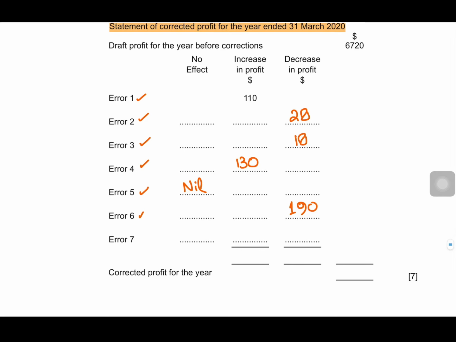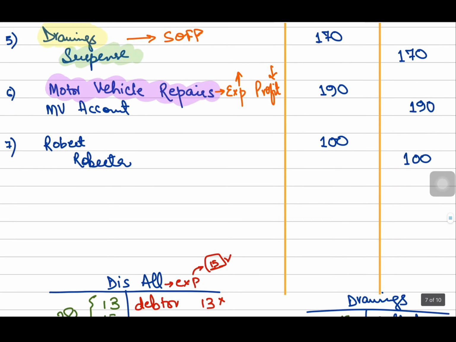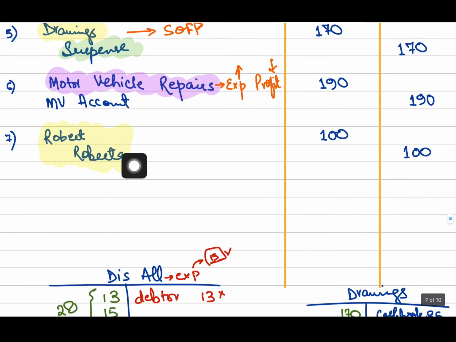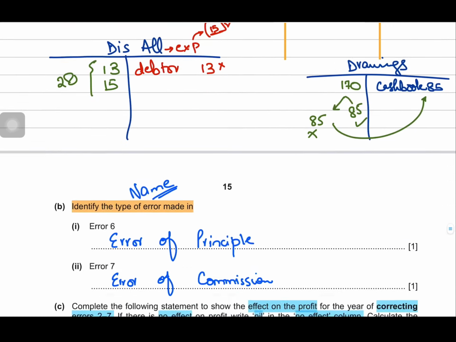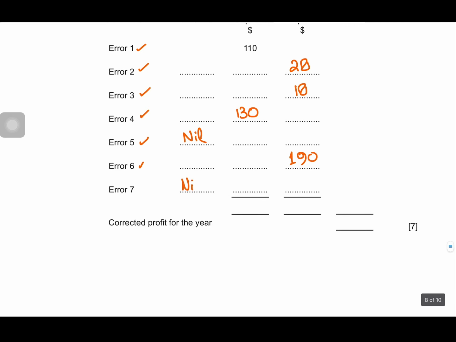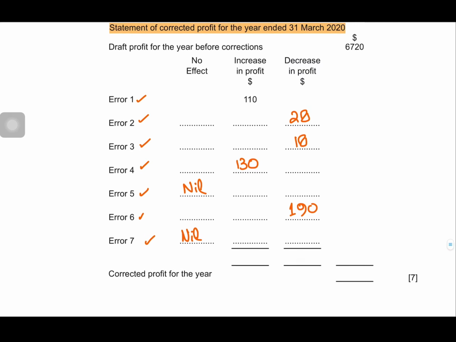Last example. Now in these two, my accounts payables are being involved, right? I accidentally recorded the transaction in Roberta's account, however the correct name was Robert. This will not affect my profit, right? No effect. Why? Because accounts payable become part of your SOFP, not your income statement. Of course, the individual balances will be changed, they will be corrected, but this will not affect my corrected profit. So again, for error number 7, I will be writing nil. Right, now we are done with all the corrections.